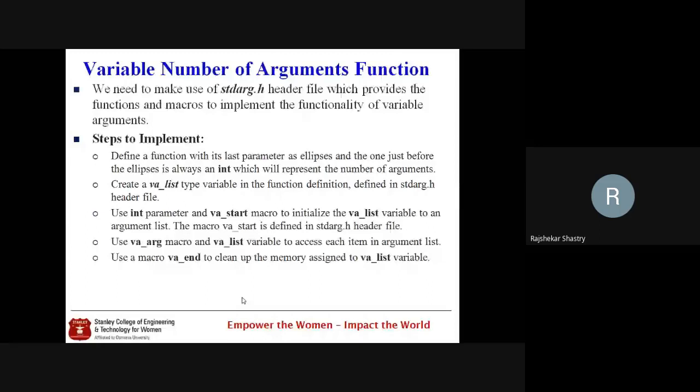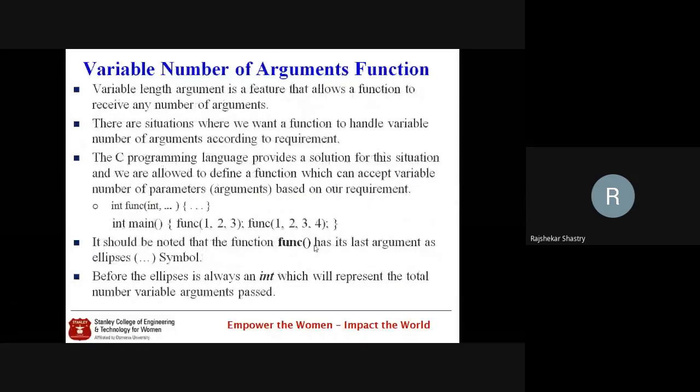And remember the second thing: since we don't know how many arguments the user wants to pass, the first argument is known, and after the known argument, a comma followed by the ellipsis symbol is used. This ellipsis is a three-dotted symbol, and it indicates that a variable number of arguments are passed to the method, or that the method is capable of collecting a variable number of arguments.